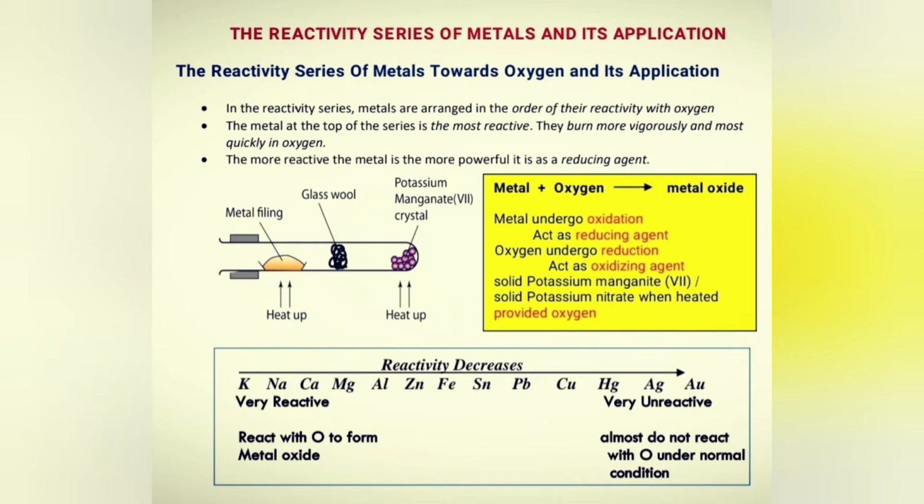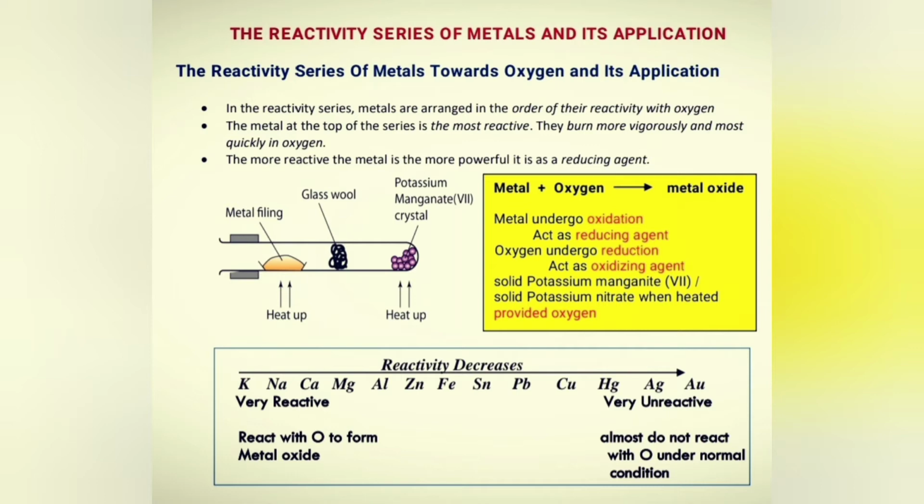The glass wool in the experiment separates the metal powder from the solid potassium manganate(VII). If the substances are mixed, the mixture of metal powder and solid potassium manganate(VII) will explode when heated.